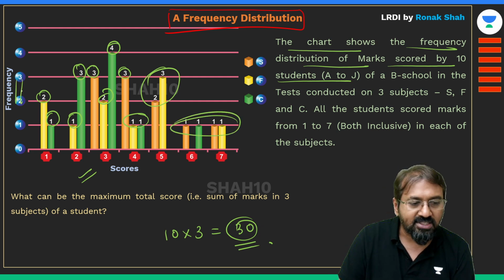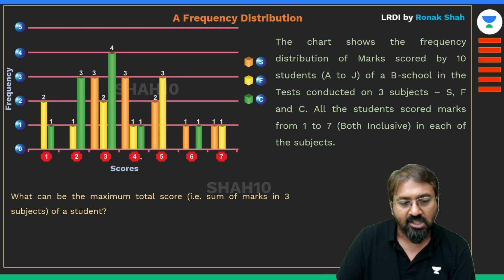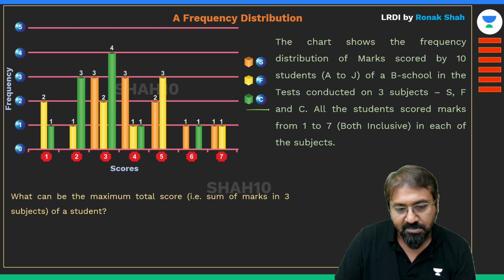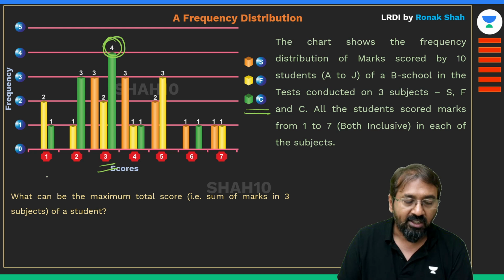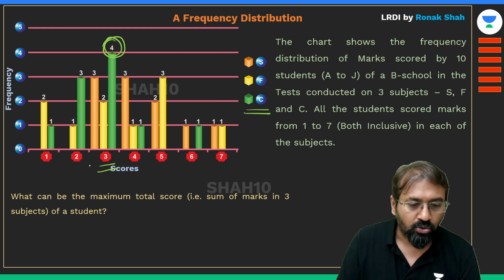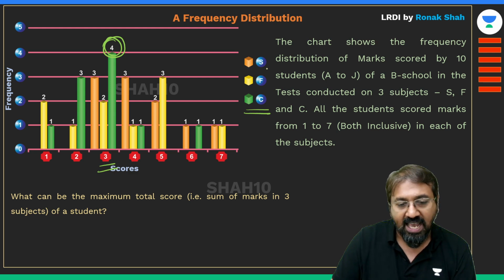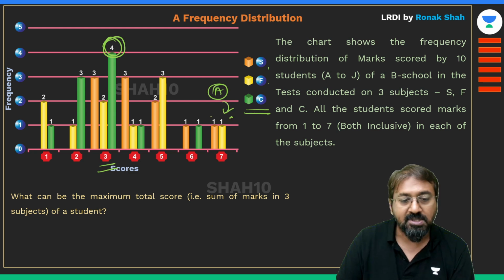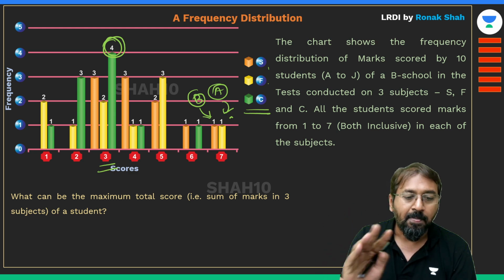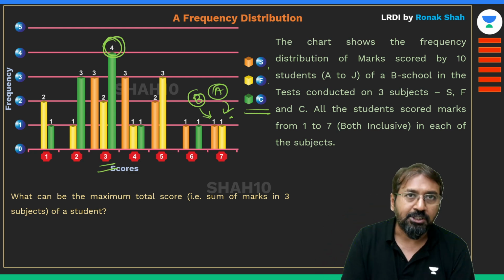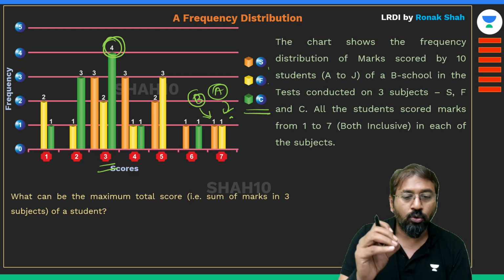That means this is frequency. Now what does it mean by frequency? Let's understand that first. So guys, in subject C, there are 4 students who have got a score of 3. Similarly, in subjects S and F, there are 2 scores of 7. Now it may be possible a single student scores 7 in both the subjects, or 2 different students score 7 in each of the subjects. It may be possible, but ultimately there are 2 scores of 7 in total, right? So this is how we need to interpret this frequency distribution. I hope you are clear with this.